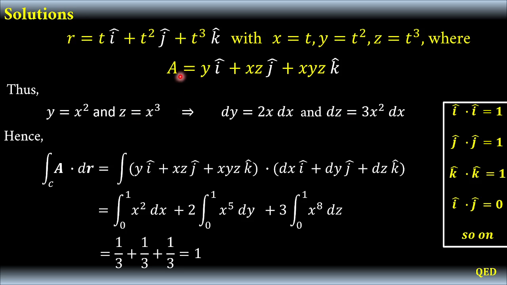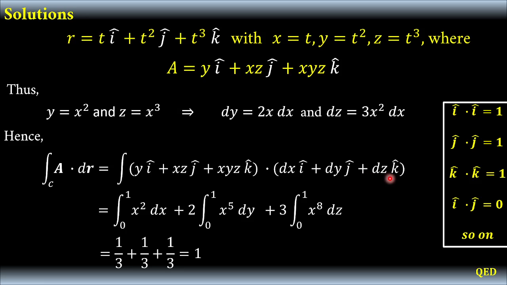So as we know, A is equal to y i hat plus xz j hat plus xyz k hat. So we just have to write it down here. We have y i hat plus xz j hat plus xyz k hat dotted to dr, which basically is just dx i hat plus dy j hat plus dz k hat.